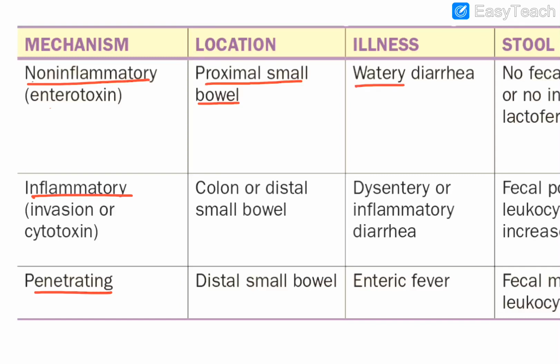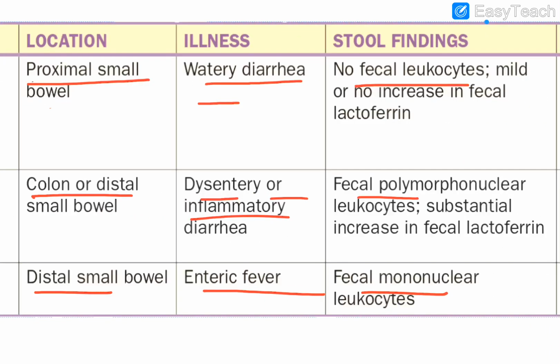And which type of presentation? Watery diarrhea. Now in the inflammatory one, it is the colon or distal small bowel that is involved. And what is distal small bowel here? That is the jejunum and ileum. Got my point? In the penetrating one also, the distal small bowel is involved. We'll discuss them. In the inflammatory one, this is dysentery type, with blood and mucus. And this is characteristic of what? Enteric fever. That is the penetrating one. Now, talking about the other stuff here, the stool findings.